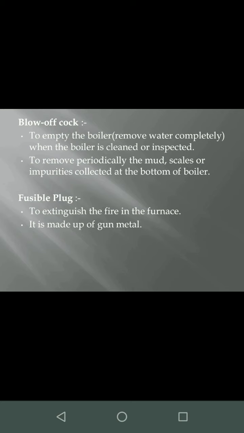Next is the fusible plug. It is used to extinguish the fire in the furnace. It is made up of gunmetal.